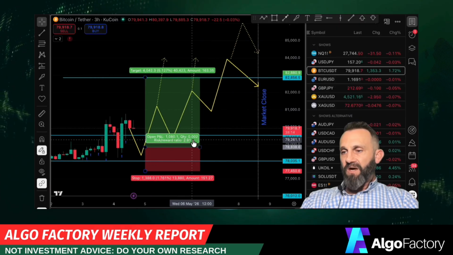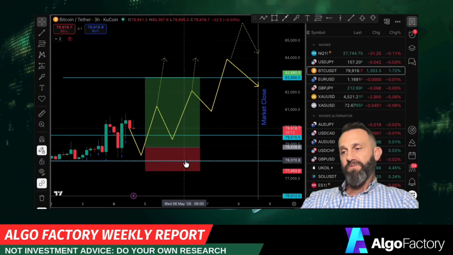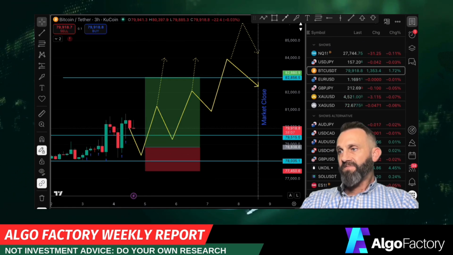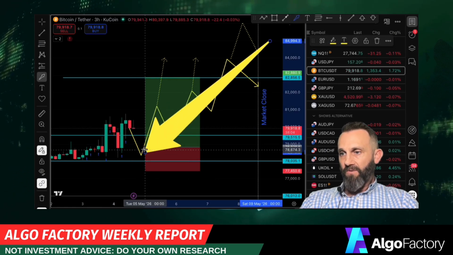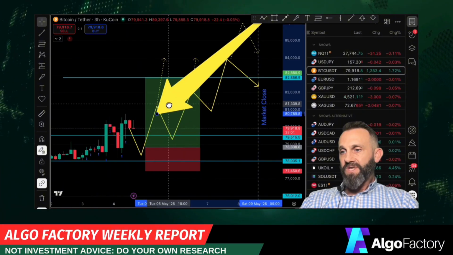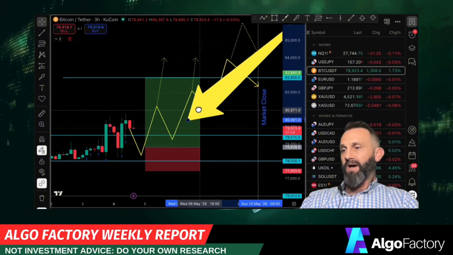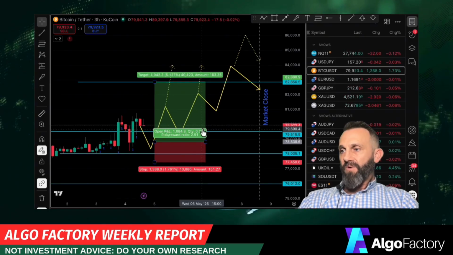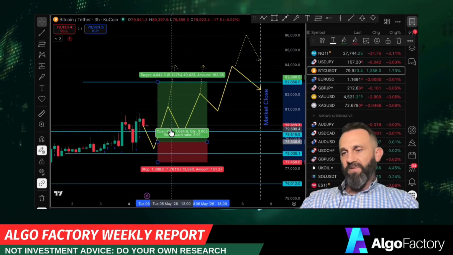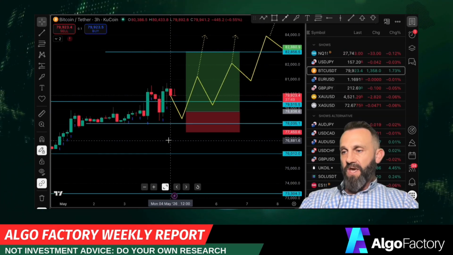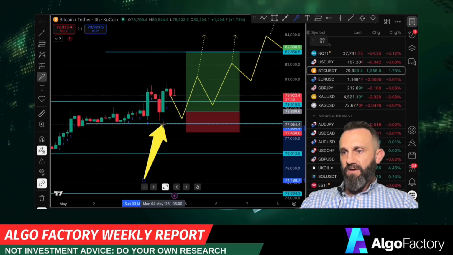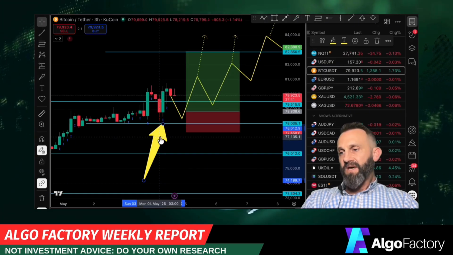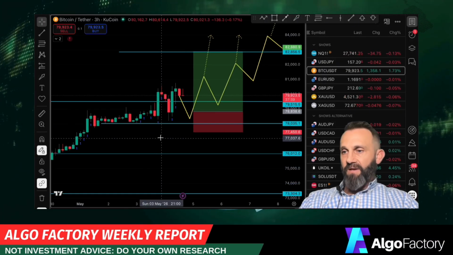So to have enough meat on the bone for this trade to have at least a 2 or 3 to 1 risk to reward ratio, I would look for a pullback first and I would enter after it flips up, perhaps around here. Or if it does it later, same exact story is how I would handle that. Maybe if it pulls back here, I'd enter, and I would use that structure for a stop loss to give me a nice trade where price would go up to 82,880, roughly around there. Now, I would want price to stay above this blue line right here, which is 78,000 basically. If it stays above that, then I could go ahead and take that trade as long as my rules say that I can based on everything else.